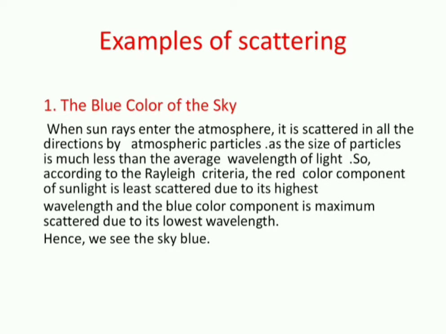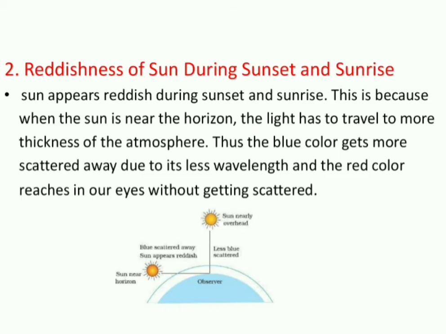Let's look at some of the questions related to scattering. Why does the sky always appear blue? For this, you can explain by making use of Rayleigh's criteria. If the atmospheric particles have a size lesser than the wavelength, the intensity of scattering is inversely related to lambda to the power 4. So lower wavelengths are scattered more than larger wavelengths. Blue, which has a smaller wavelength compared with red, will scatter more. More scattering, that will be the color of that particular object. So the sky appears blue because blue is scattered more than other wavelengths.